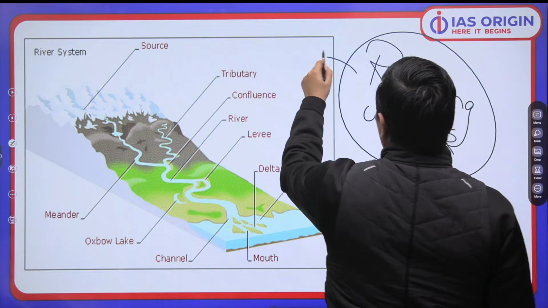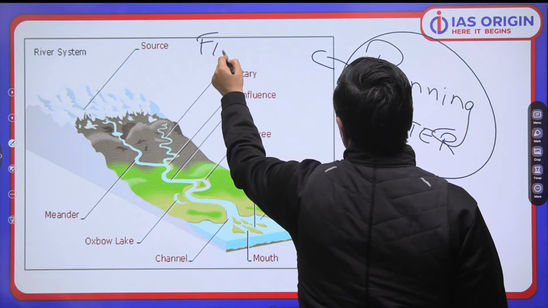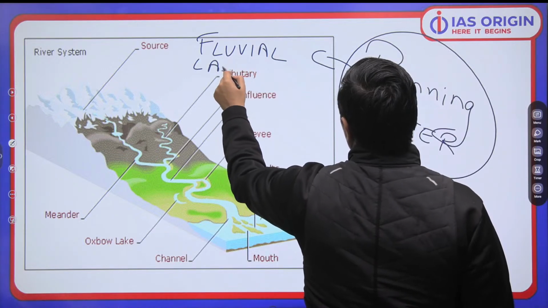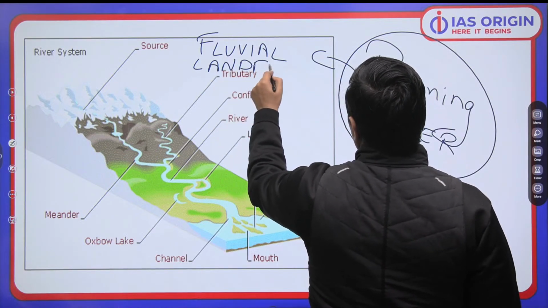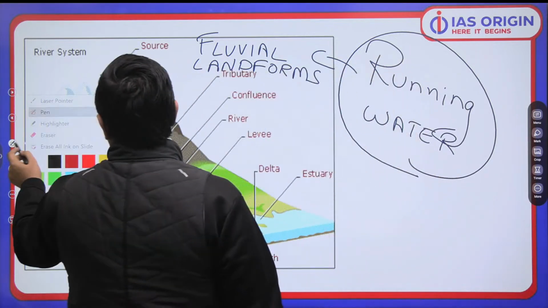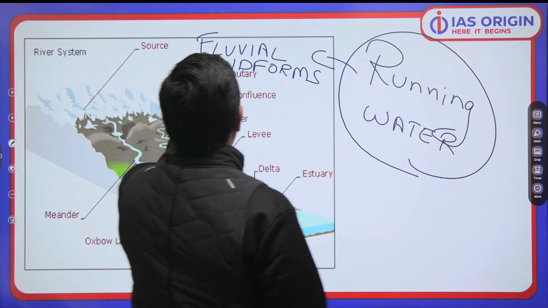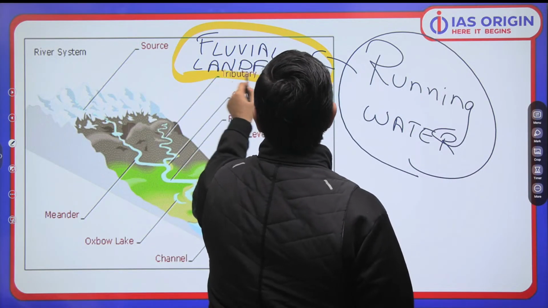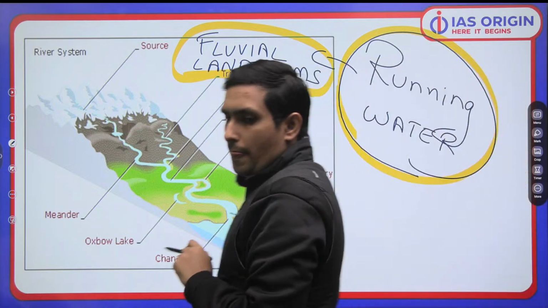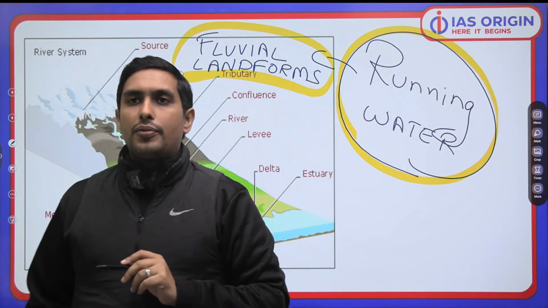Here the kind of the landform which will be formed, they will be known as fluvial landforms. Fluvial landforms are bound to be formed. Very important. क्या है? Fluvial landforms. Because of the action of running water as we talk about. Fluvial landforms. I've already told you this.